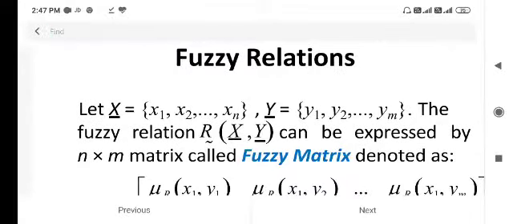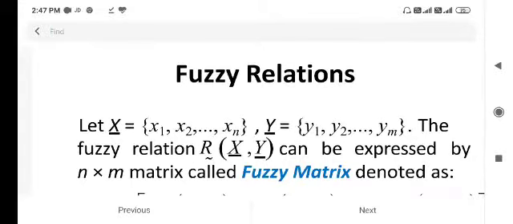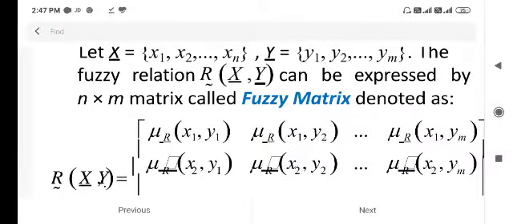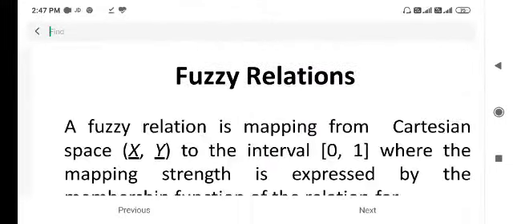Fuzzy matrix. We can denote the fuzzy relation as a fuzzy matrix like this. That is, mu R of x1 comma y1, mu R of x1 comma y2, etc. xn comma yn. Like that, x2 and then xn comma y1, etc.